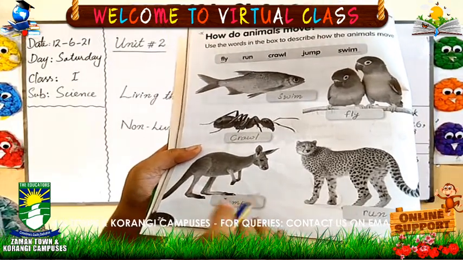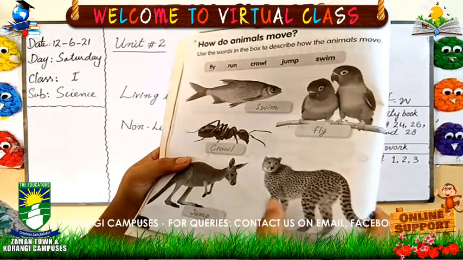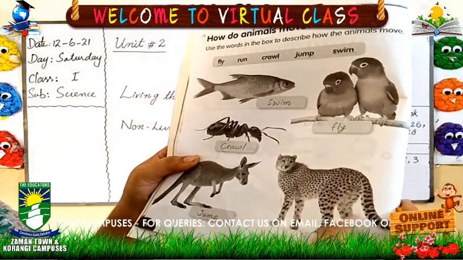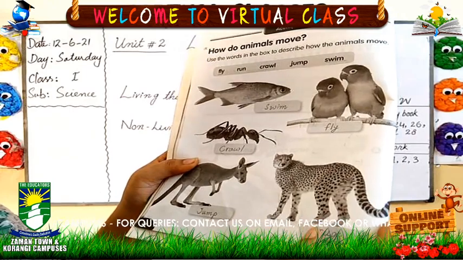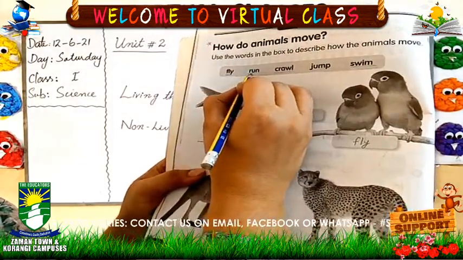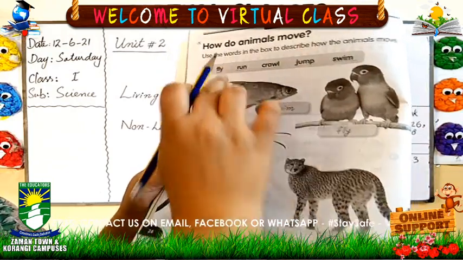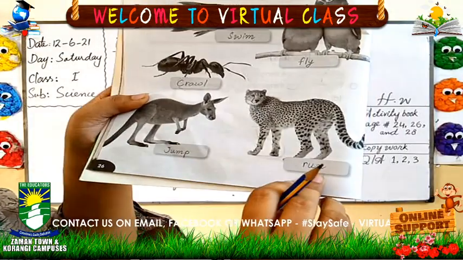J-U-M-P, jump. Done. The last one is tiger. You can see here a tiger. Okay. So a tiger can run. So you will write the spelling of run, R-U-N, run.